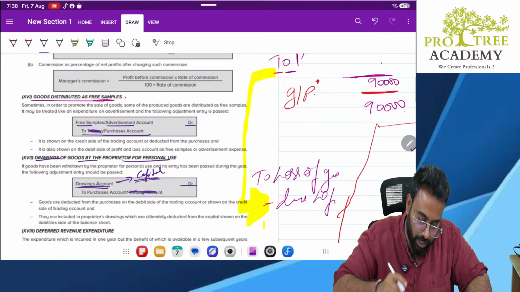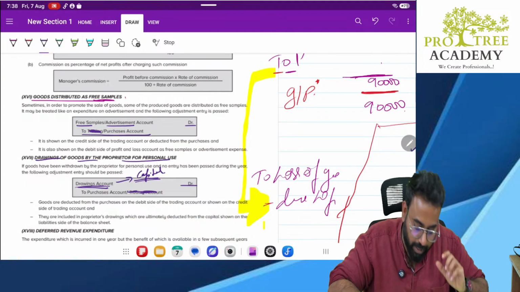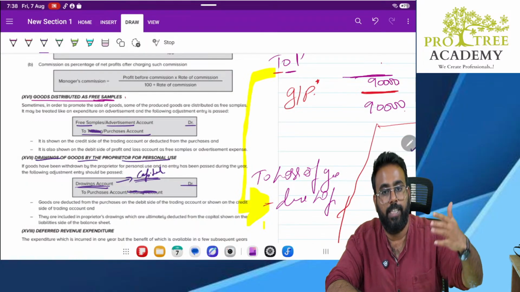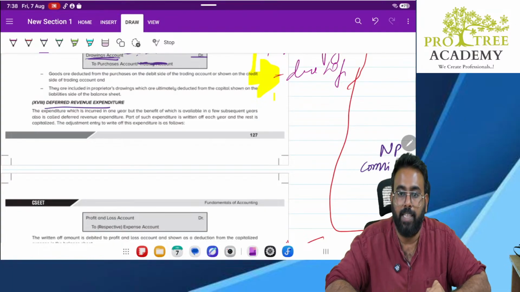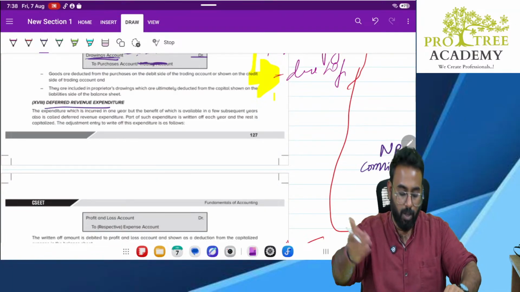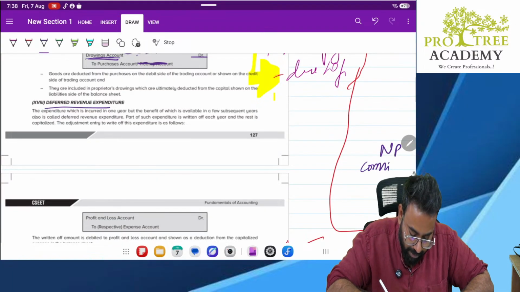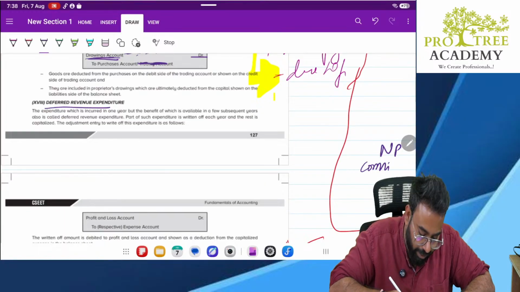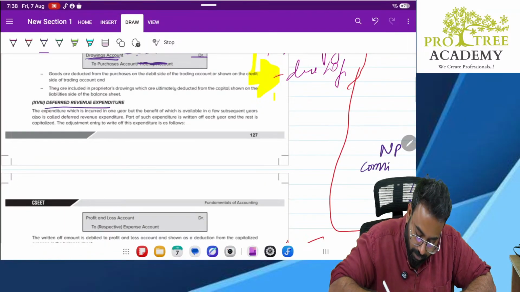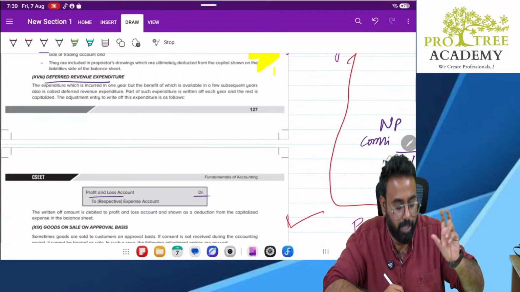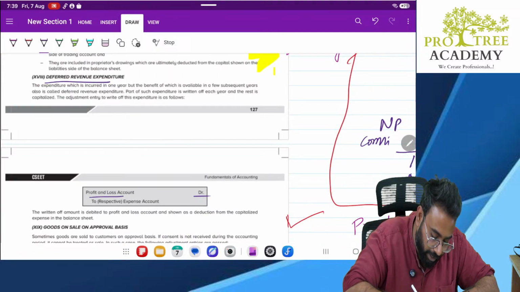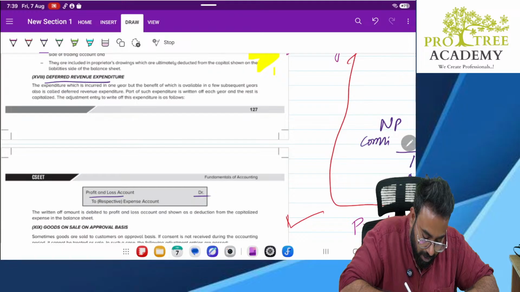Next is deferred revenue expenditure. What is deferred revenue expenditure? We have already understood. It is where the expenditure can be enjoyed for more than 1 year. So that is deferred revenue expenditure. The entry will be that every year you will transfer from the deferred revenue expenditure account to the P&L account. Deferred revenue expenditure is kind of a miscellaneous asset.